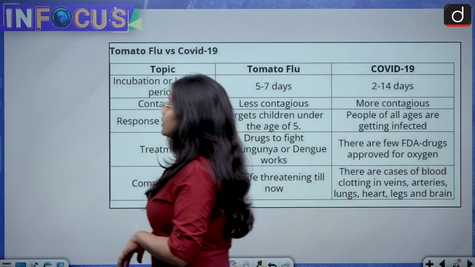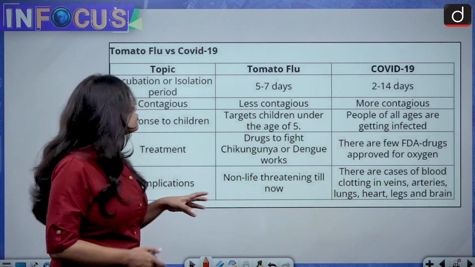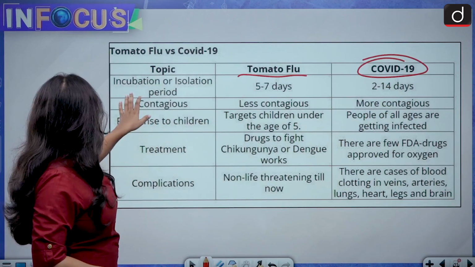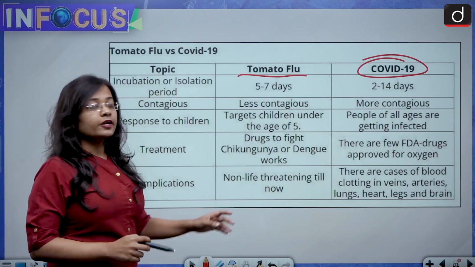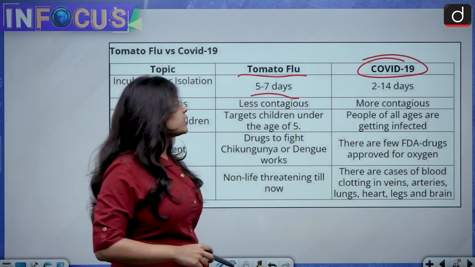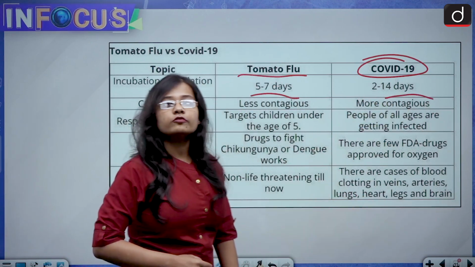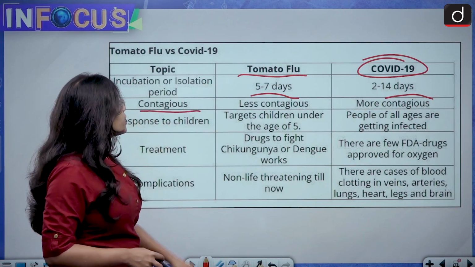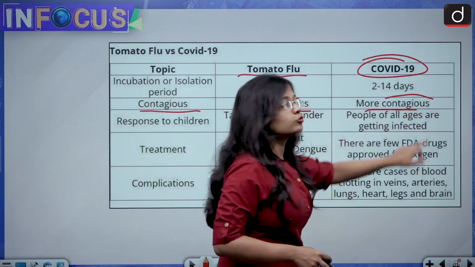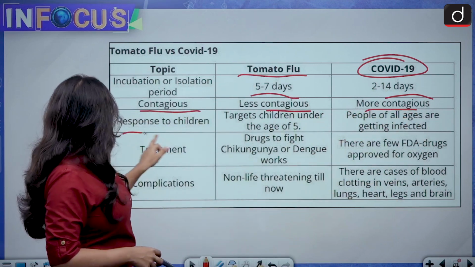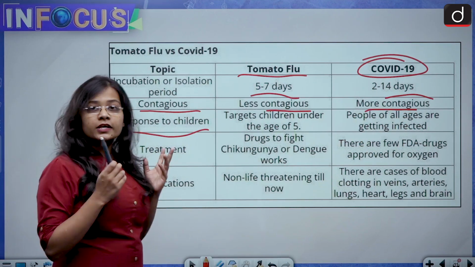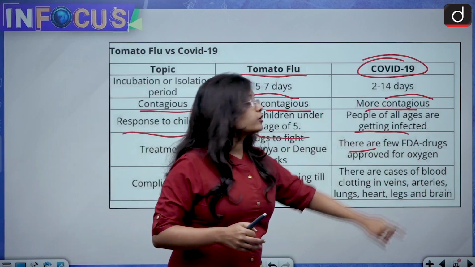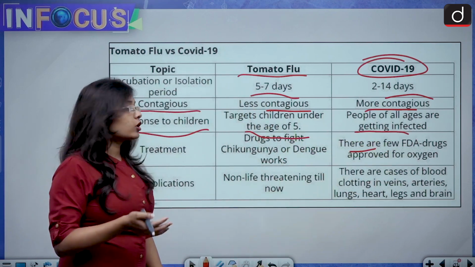Now look at this table. It talks about tomato flu and COVID-19. If you look at the incubation or isolation period, in tomato flu it is 5 to 7 days, while in COVID, as we all know, it was around 7 to 14 days. Now about contagiousness, tomato flu is less contagious as compared to COVID-19. Then, on the response to children, tomato flu is mainly targeting children below the age of 5, while COVID-19 was infecting people of all age groups.